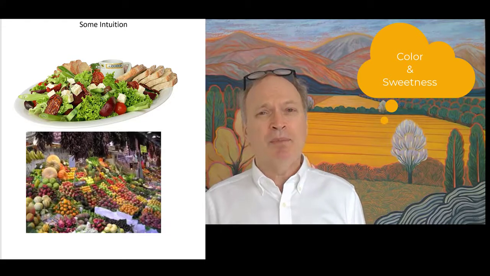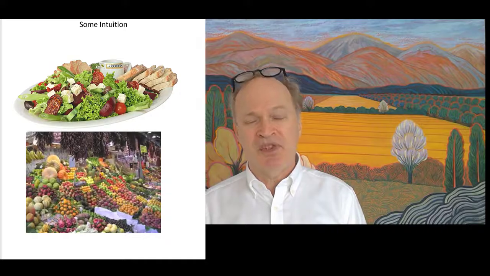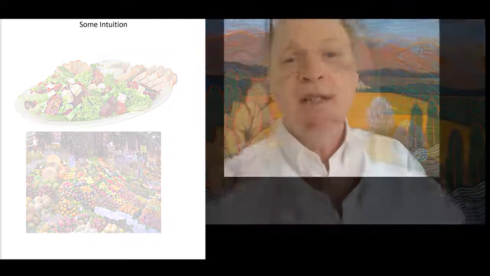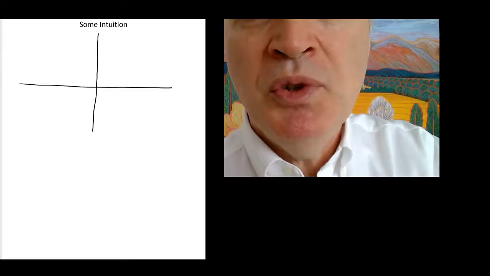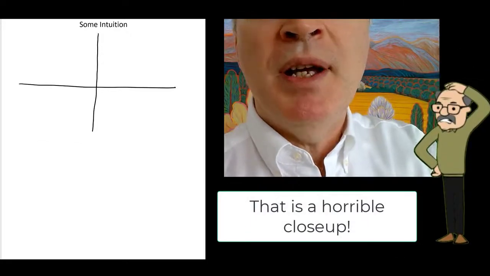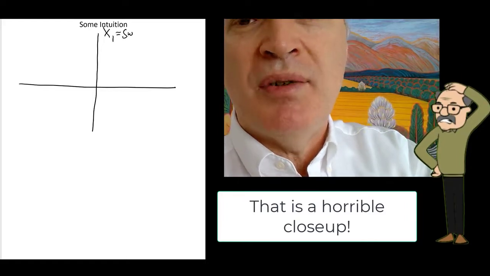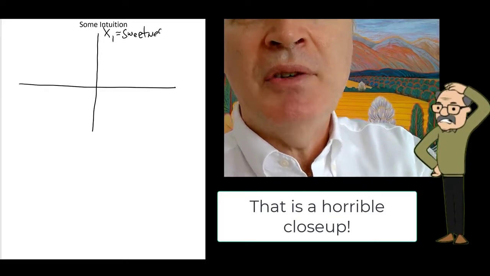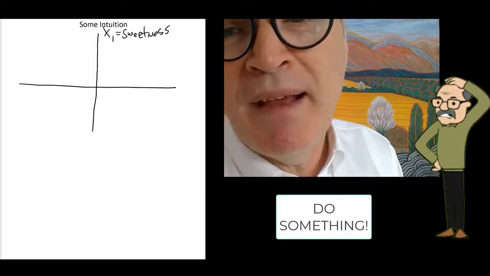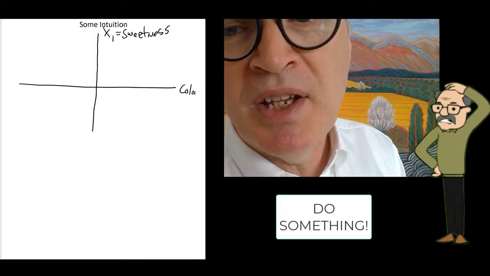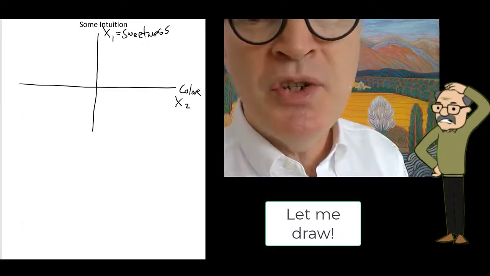Now, how do I want to represent those two dimensions and the different ingredients that go into a salad? Well, I'm going to plot it with a map. I'm just going to draw a 2x2 map here, and we'll call one variable x1 up here at the top, and let's make sure that's sweetness. How sweet is the fruit or the vegetable? And then down here on the other side, we might have the word color, and that's our second x variable. Two x variables, there are no y variables.